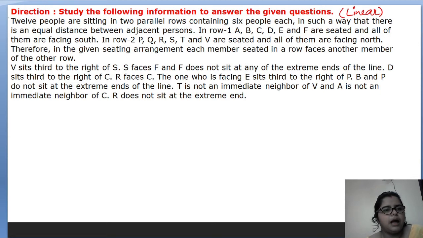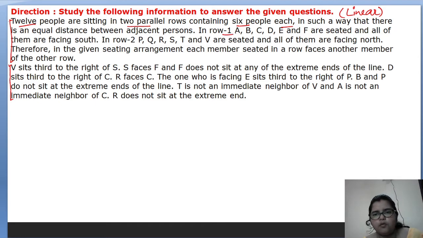Before starting, there are two parts, the first part and the second part. Our job is to see the keywords of the first part. Here there are 12 people, done. Two parallel rows, done. Six in each row, total 12 people, done.